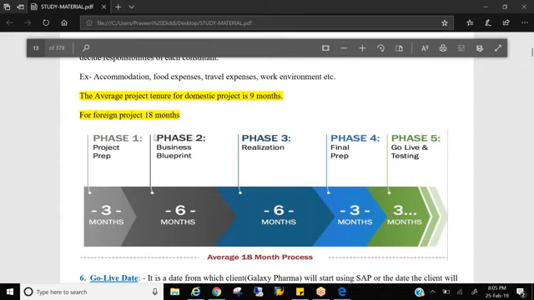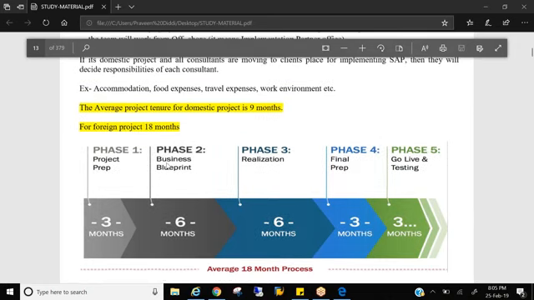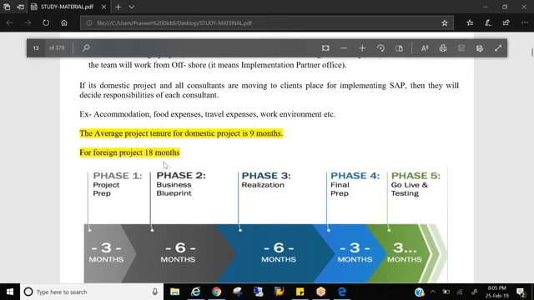So today would be a short session. We will discuss only the business blueprinting phase today, and we'll also give you a little introduction of what is the Activate methodology in S/4HANA, right? So let's go ahead.